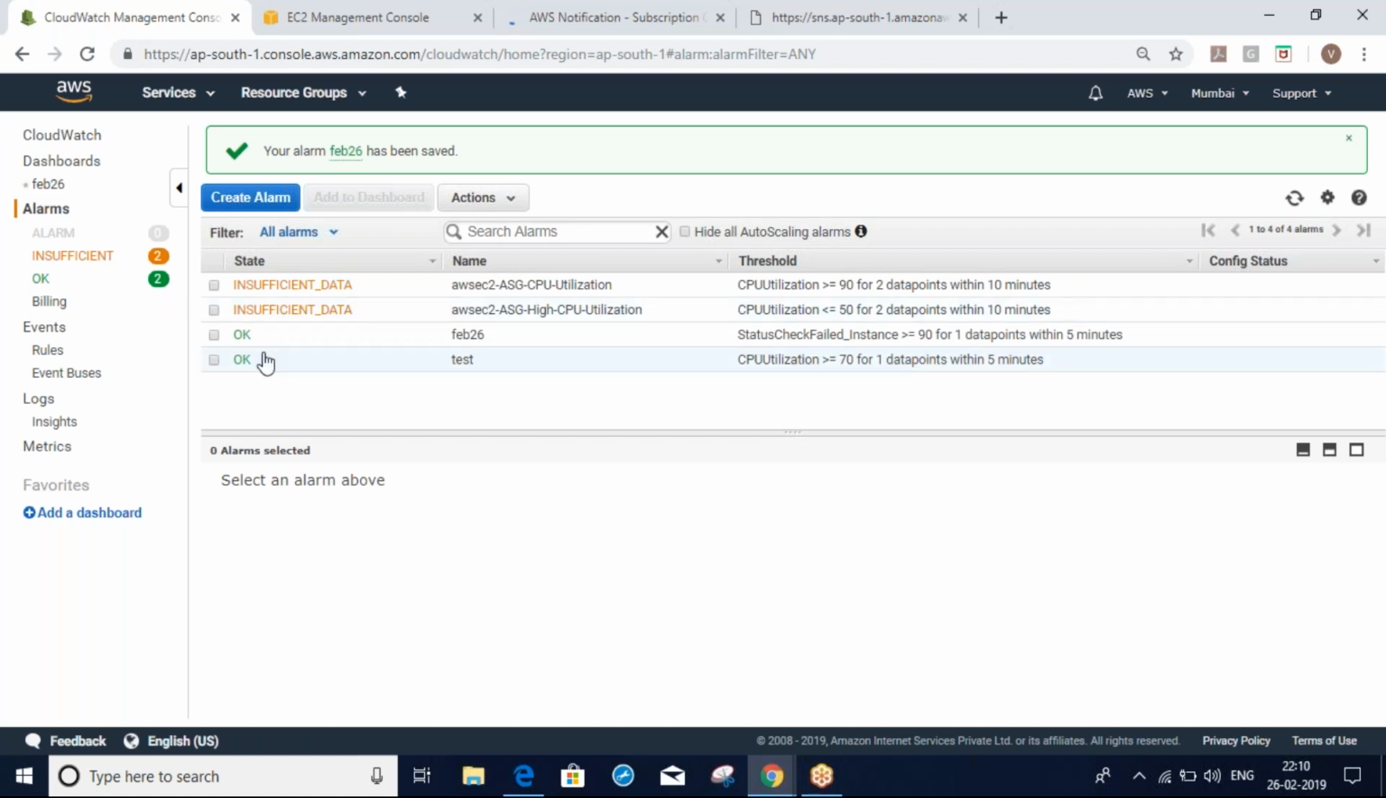So CPU, memory, network, disk, swap, all these things, you can configure these metrics. Not only EC2, like S3, auto scale, elastic load balancer, whatever you want, you can configure these alarms for all those things.